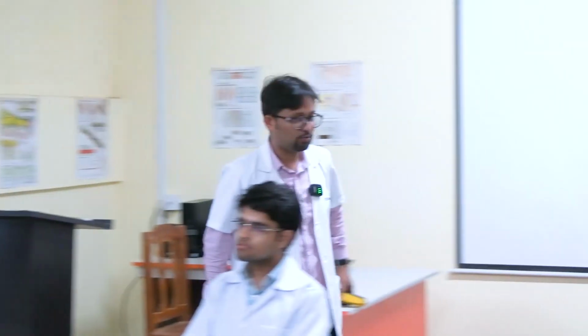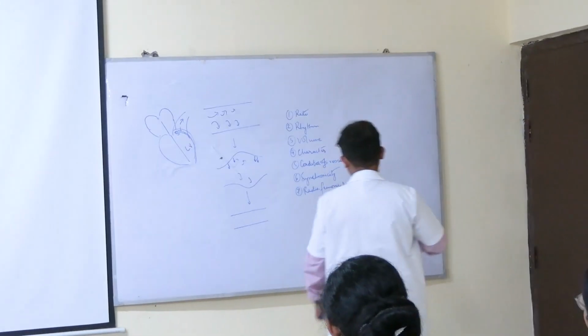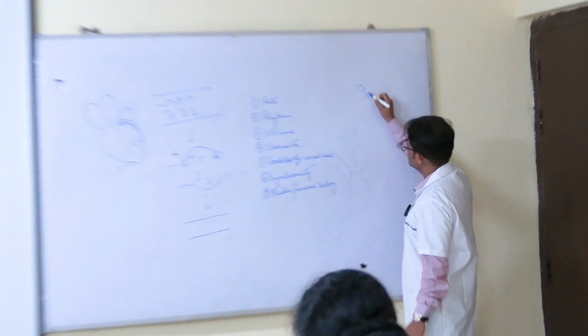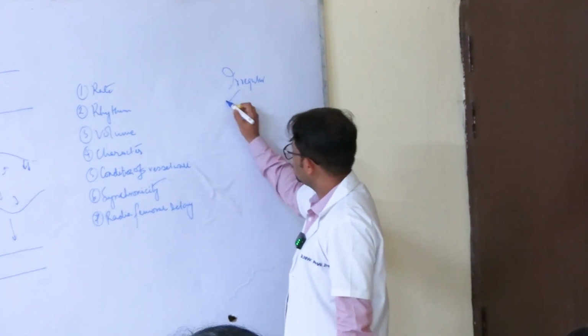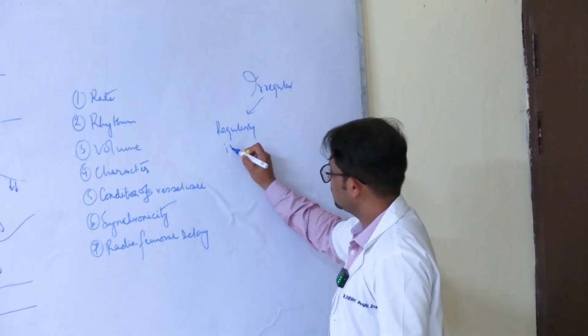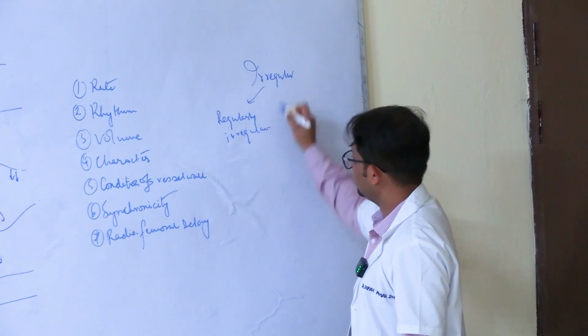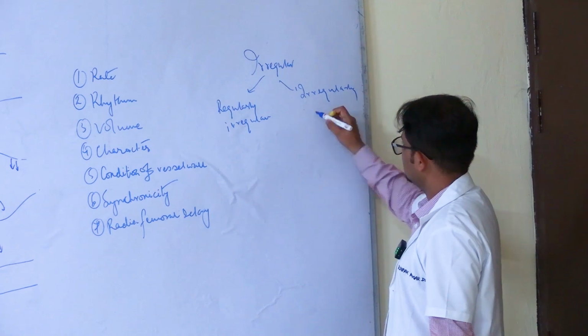This is sinus arrhythmia. Now moving on to the diseases, irregular rhythm. Irregular rhythm can be present in two ways actually. Normally it should be regular, but if you come across an irregular rhythm, you have to focus on whether this irregularity is regularly irregular or it is irregularly irregular. So what does this mean?